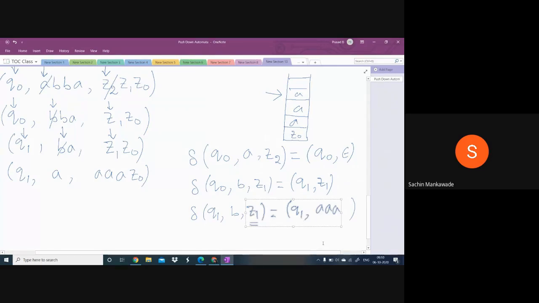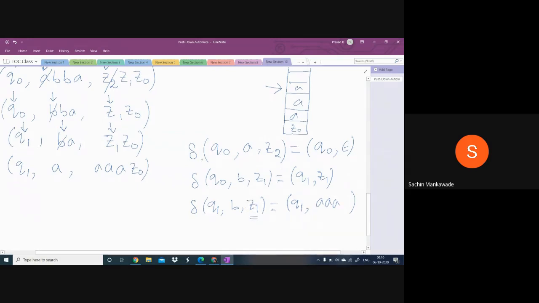Or by keeping the Z1, we can push 1A or 2A's or 3A's or 4A's or any number of A's. Or by deleting the Z1 also, we can push one or more symbols. So this is the transition about the stack.